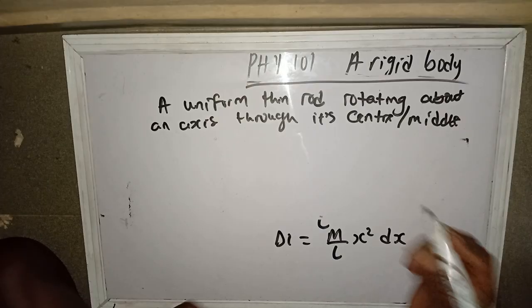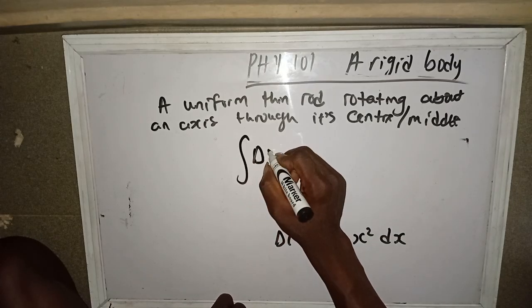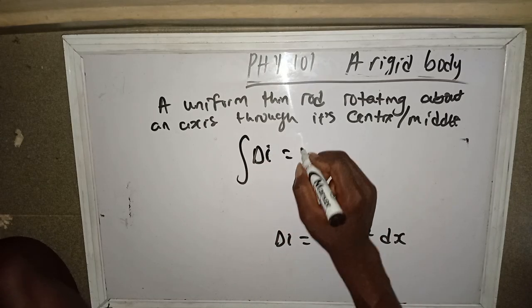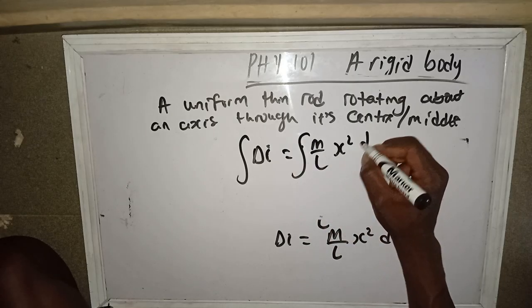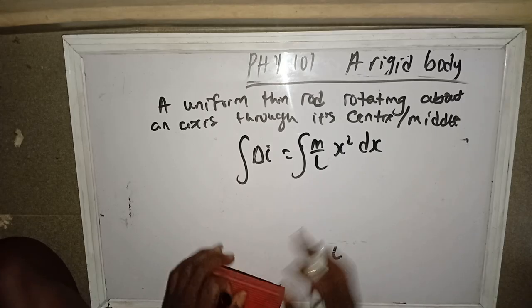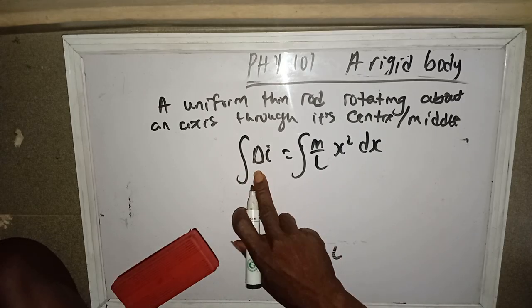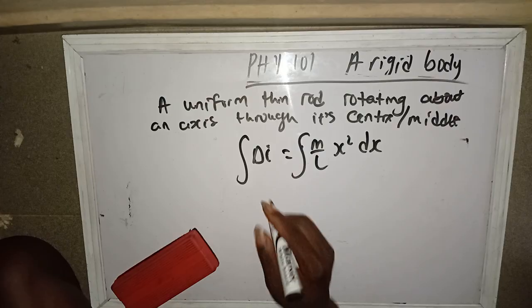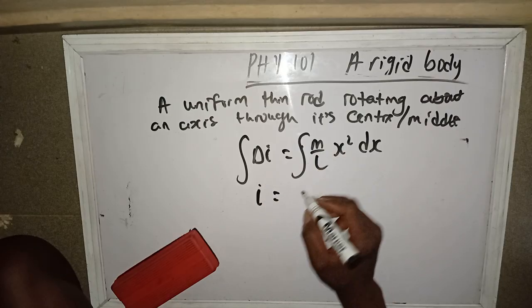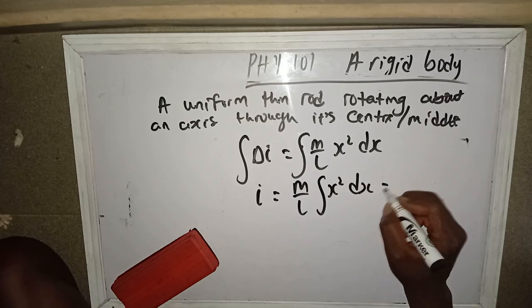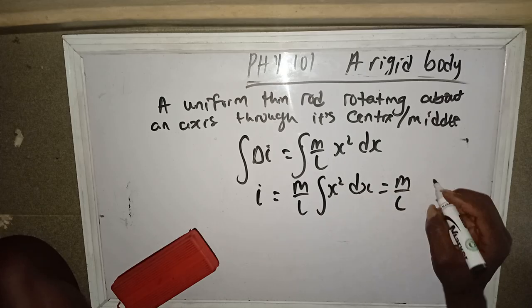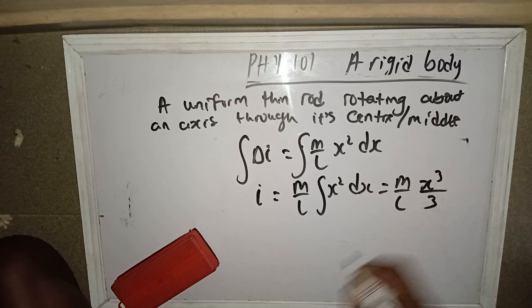This is where we stop. Now if we integrate, dI equals the integral of m over L x square dx. This is like the derivative of I. If you integrate it, it will give you I equals the constant m over L times the integral of x square dx, which equals m over L times x cube over 3.